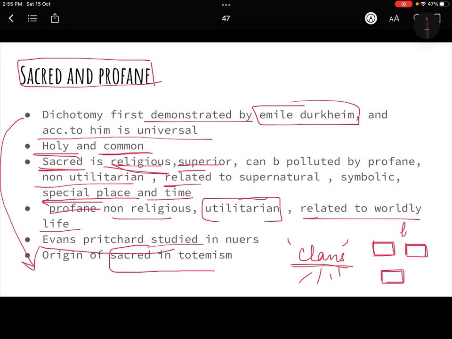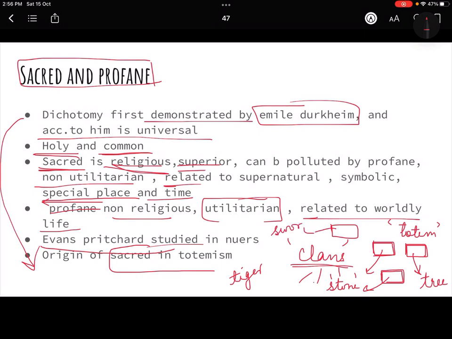totem. What is a totem? A totem could be anything, like a plant, tree, animal, stone, anything, whether living or non-living, which they put their faith into. For example, one clan's totem can be a tiger. Another clan's totem can be a tree. Another clan's totem can be a specific stone that they found somewhere, right? It could even be a sword, right?